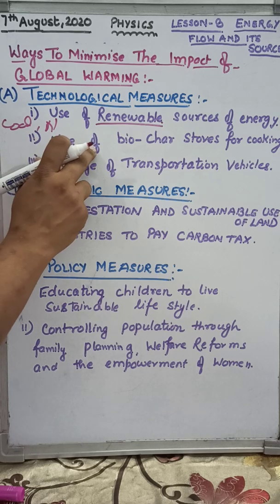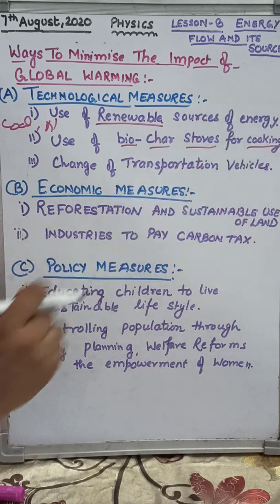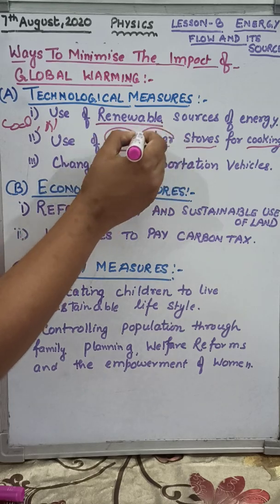Second is use of biochar stoves for cooking. So what is this? Let's see. For burning biomass, I have already discussed in the previous class what biomass is. New technology must be used to burn it in the absence of air, that is anaerobic. It needs an especially constructed stove where air is not needed.